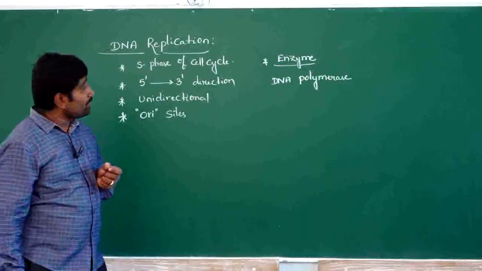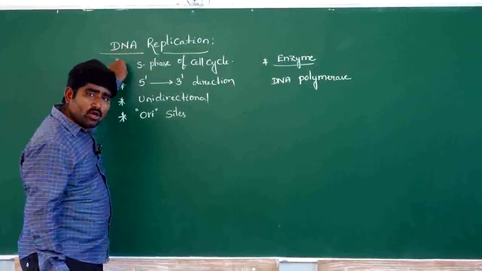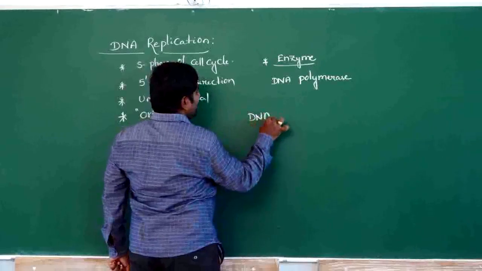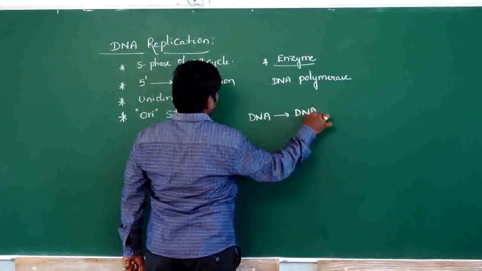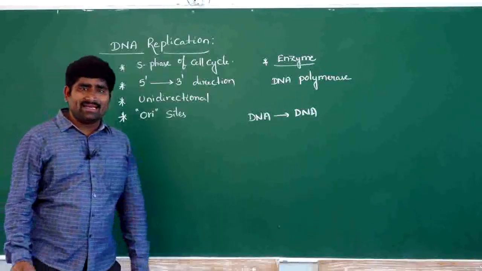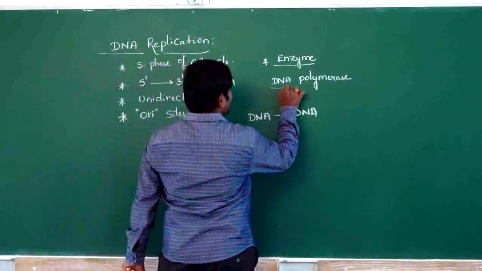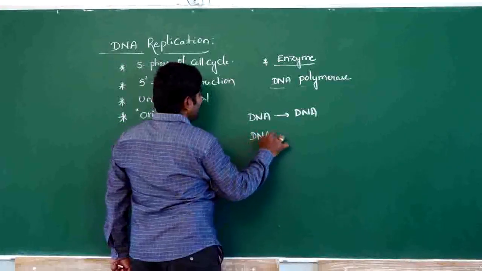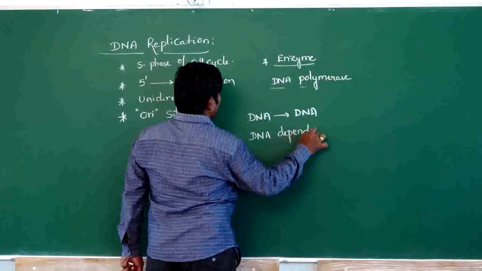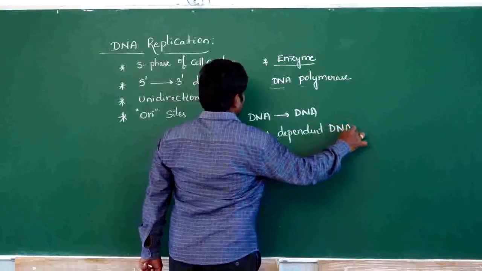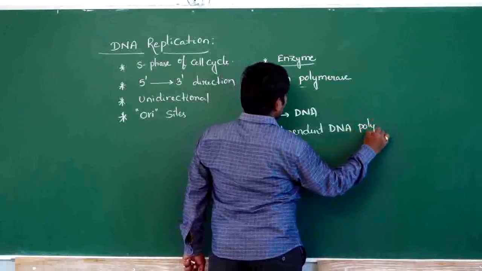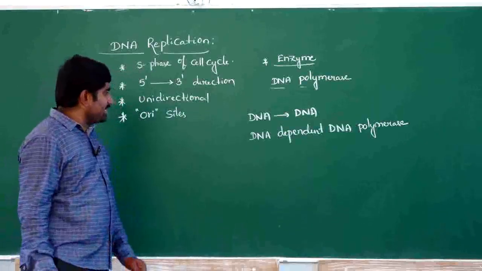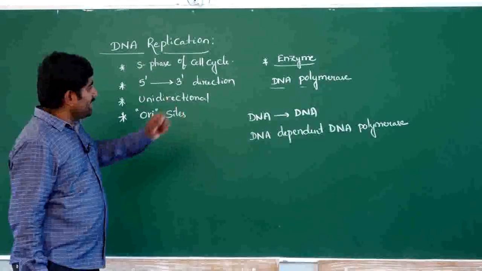In DNA replication, one DNA molecule is produced from another DNA molecule, so this enzyme is called DNA dependent DNA polymerase. DNA dependent DNA polymerase is an important enzyme for DNA replication.